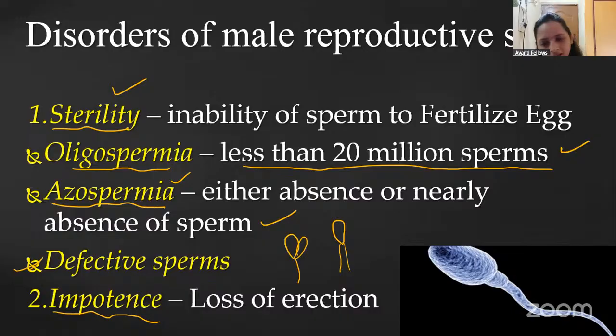The impotency, or loss of erection, just remember, can also be temporary. The intercourse is happening, but in between there will be a sudden loss of erection. So that is one type. In another type, there is no erection at all. That we are going to call impotency.